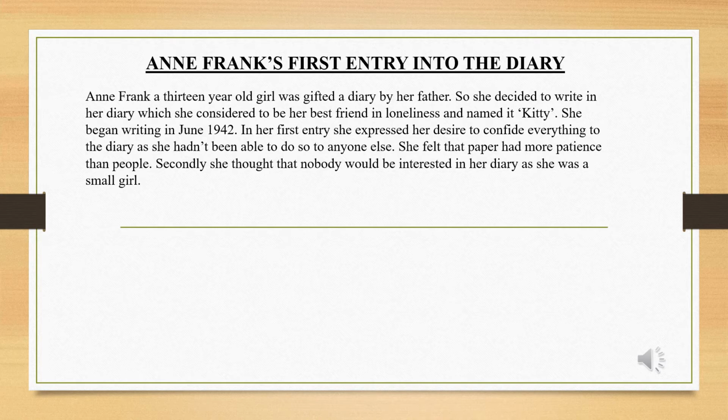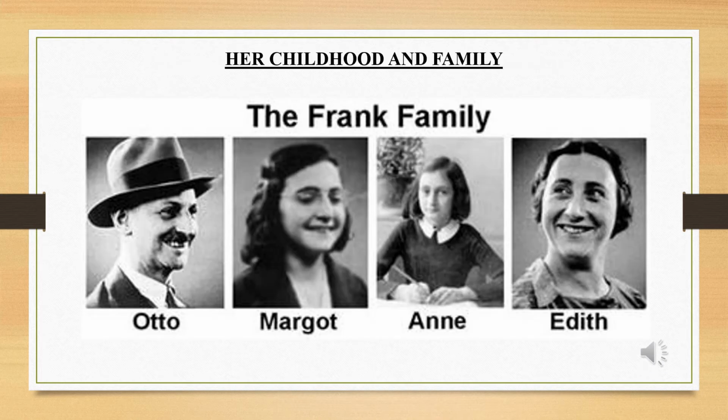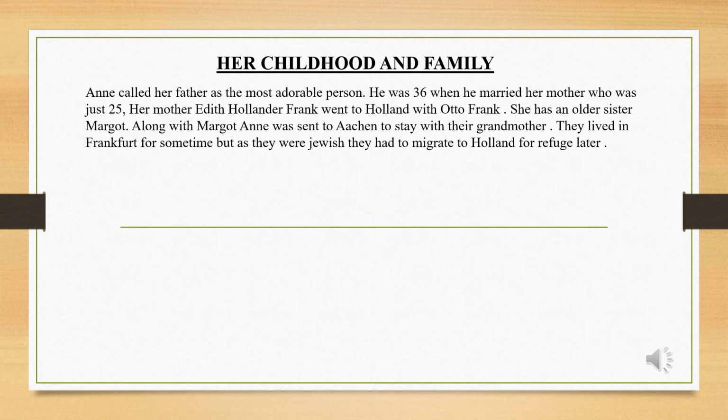She felt that paper had more patience than people. Secondly, she thought that nobody would be interested in her diary as she was a small girl. "Paper had more patience than people" is a very important remark by Anne Frank. Now you can see the father Otto Frank, Margot, her sister, and Anne Frank, and her mother Edith Frank in these pictures. Anne called her father the most adorable person.